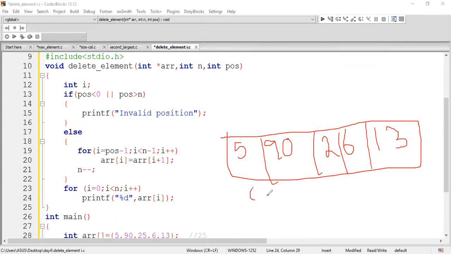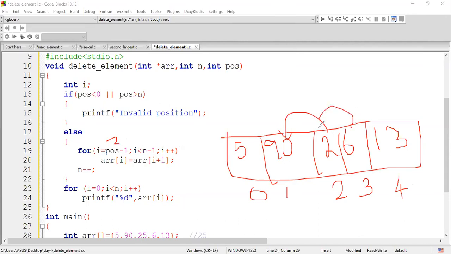We pass the position 2. So the 90 has to be removed here and the remaining elements have to be brought here. When passing position 2, what did I mention? I mentioned position -1. The position value is 2, so I'll start my iteration from 1, position -1. For each and every iteration, I'm taking the I plus 1 value and placing it here. Then I'll increment my I value. Right now the I value will be incremented again, from 1 it will go again here.